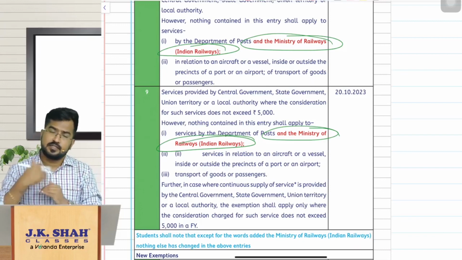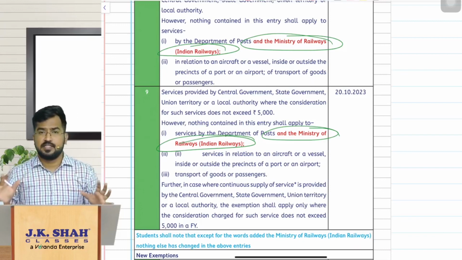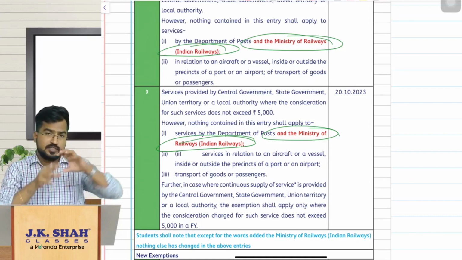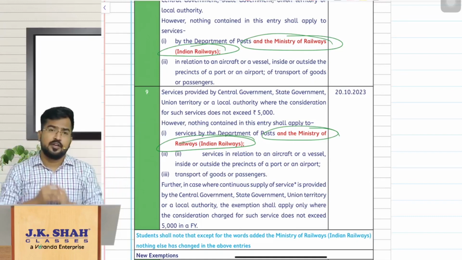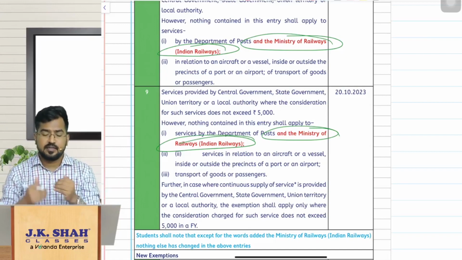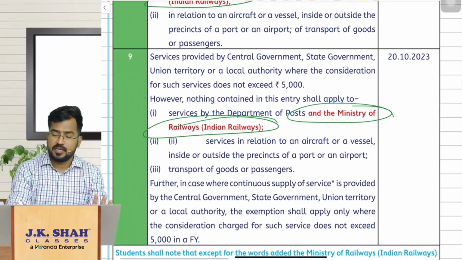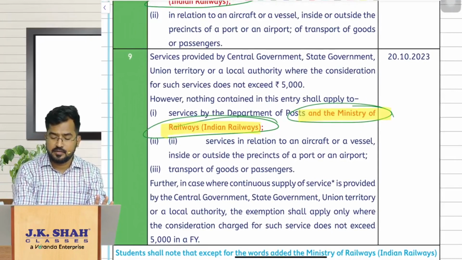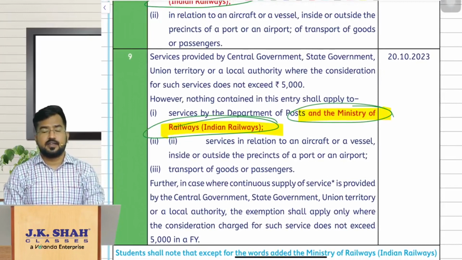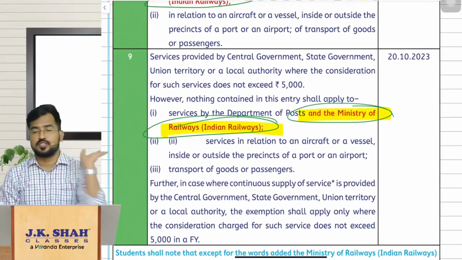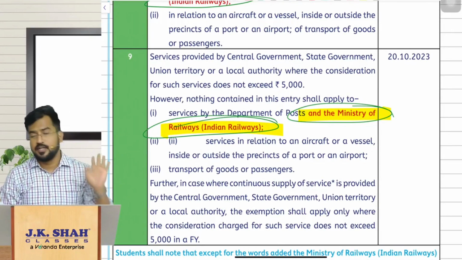Government services are taxable as well as exempt, and we have seen where reverse charge and forward charge will apply. I am discussing the amendment here, and it is simple: they have just added the words Ministry of Railways, Indian Railways, wherever the postal department is mentioned.